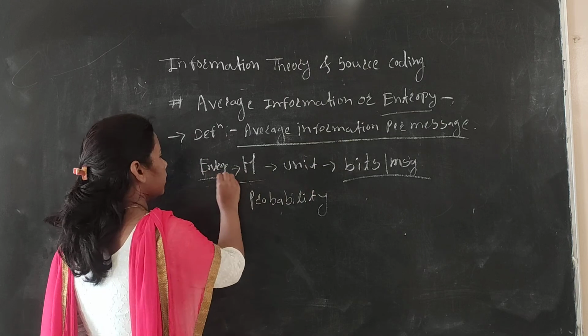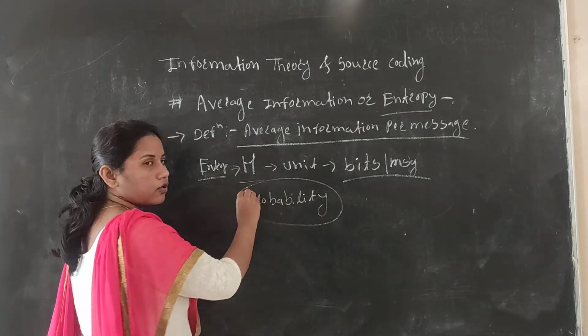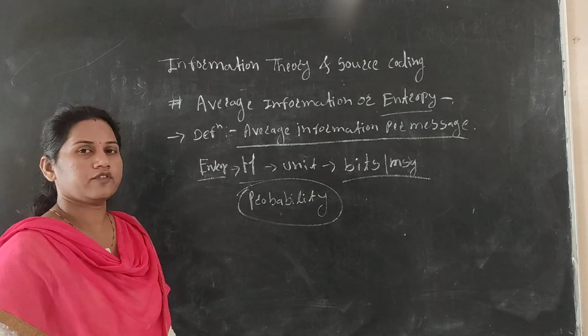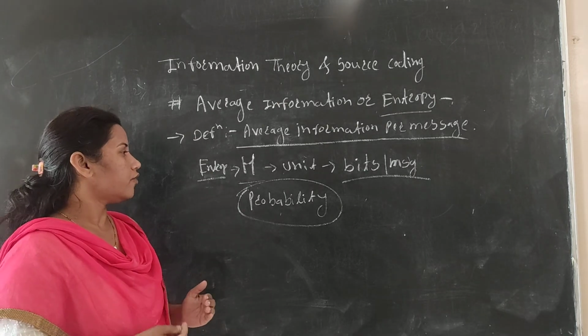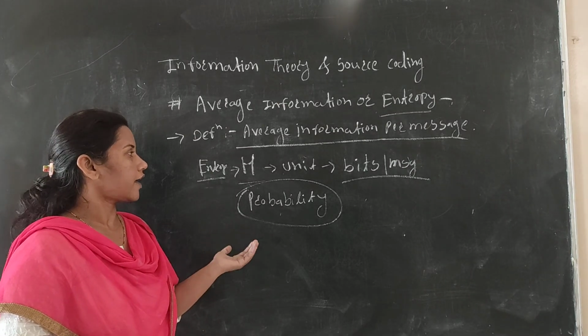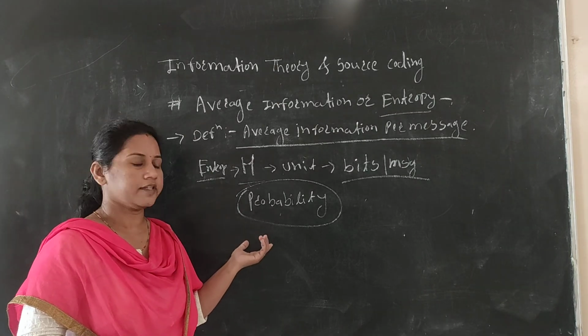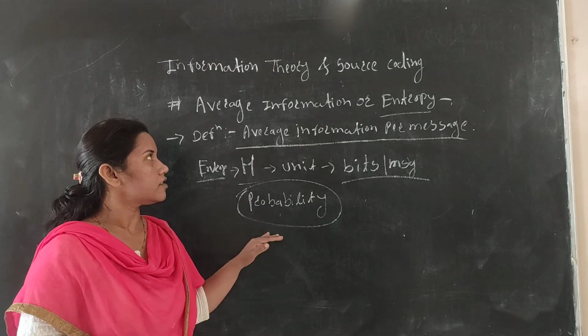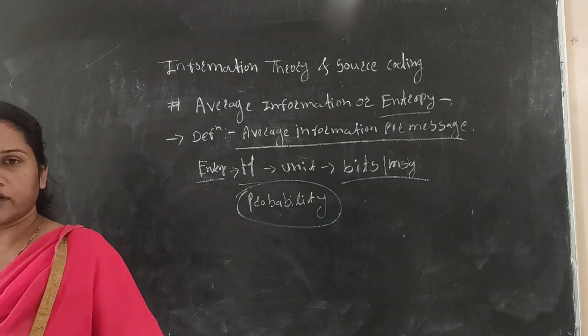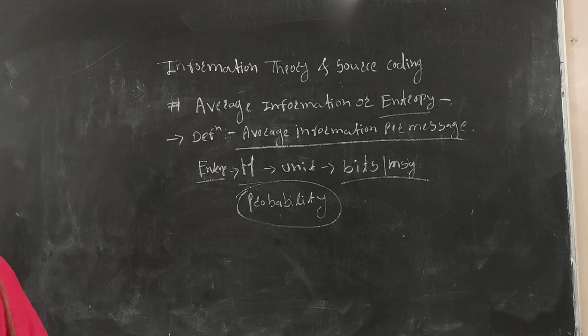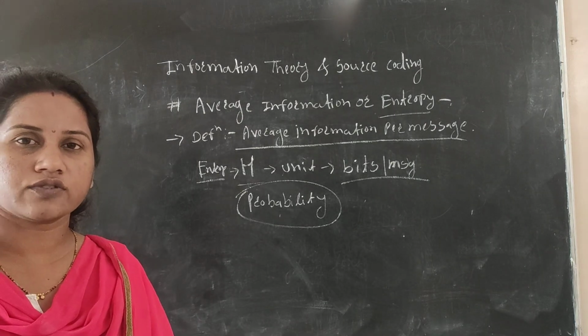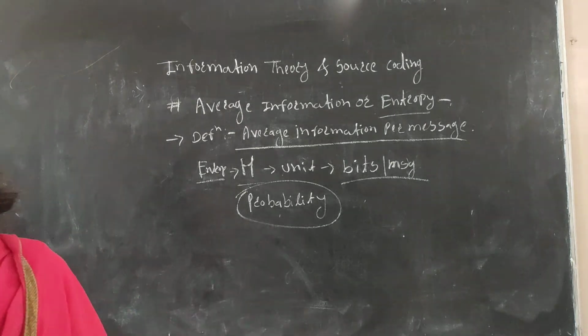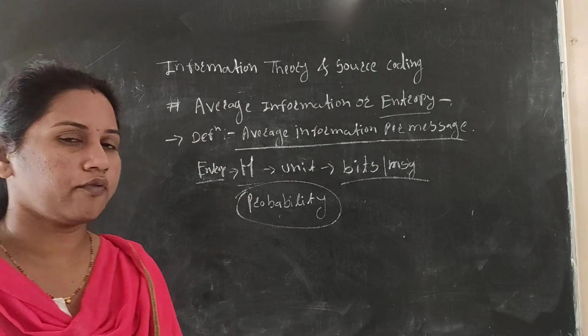This entropy is totally dependent on the probability of the messages, that is, how much information is carried by the message. This is regarding the entropy. In the next lecture, we will see some numericals on the calculation of the entropy of the information. Now today we will stop here.